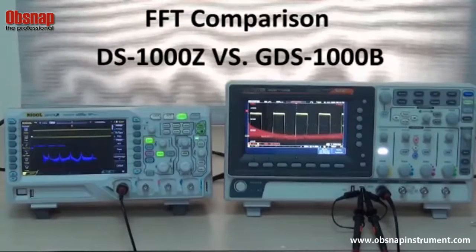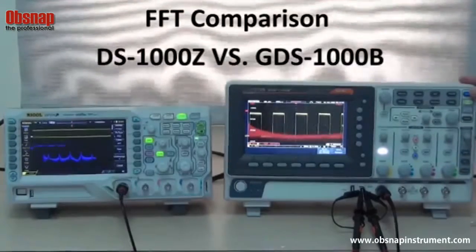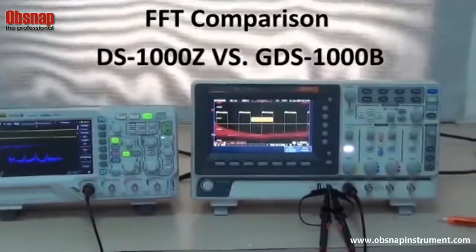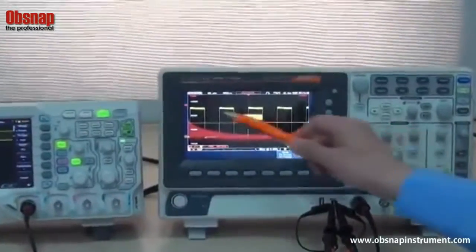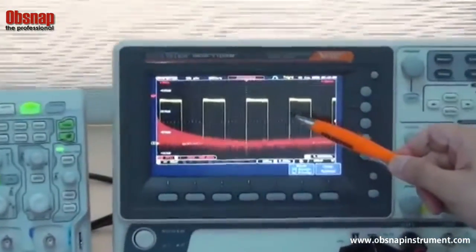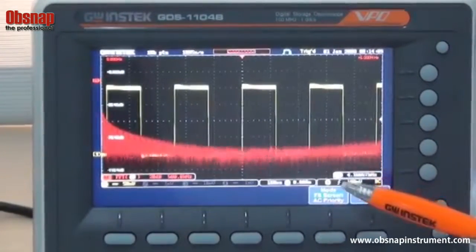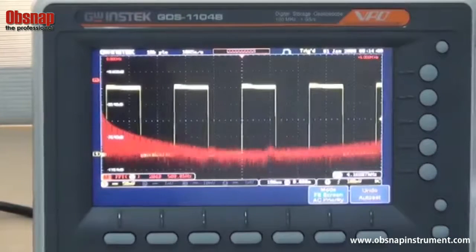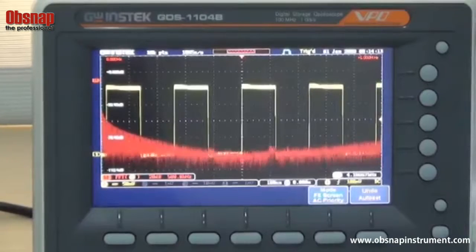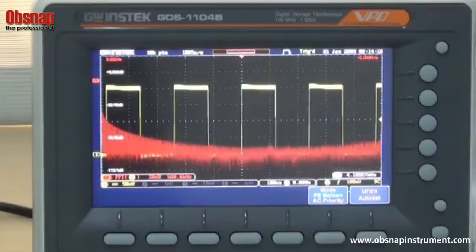Now, let's take a look at GDS 1000B oscilloscope first. After pressing auto set, you can clearly observe the yellow 1 kHz square waveform and the red FFT spectrum diagram. With a strong 1 mega FFT display capability and waveform update rate of 50,000 waveforms per second, GDS 1000B perfectly produces a very smooth spectrum display.